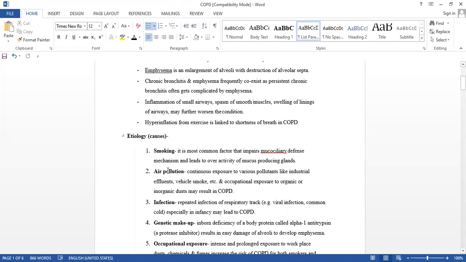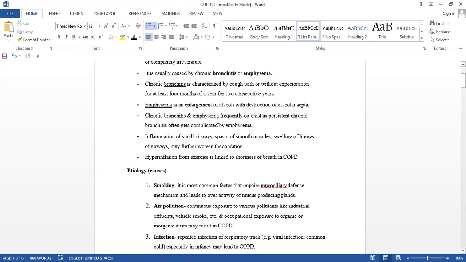Now we will see the etiology one by one. Actually, the main causes are bronchitis and emphysema. But why do bronchitis and emphysema take place? What are the reasons, the causes, the etiology behind this?